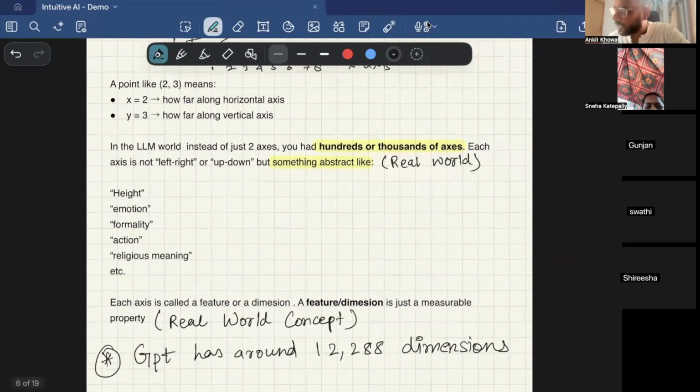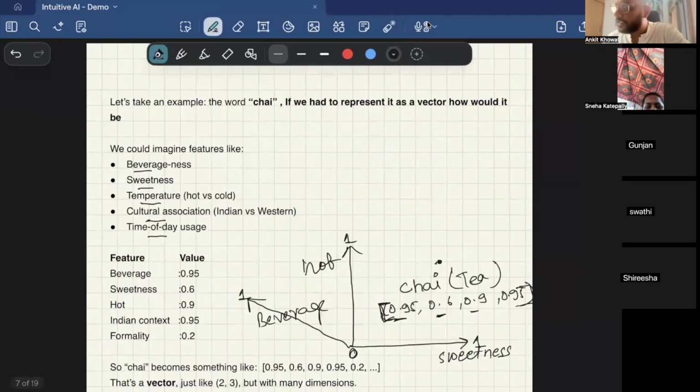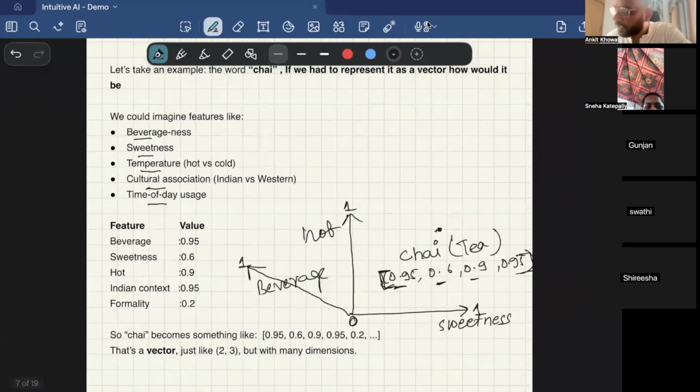I'll give you one more example so that it becomes very intuitive. Let's say we want to vectorize or represent tea in a vector space. How would we represent it? We cannot represent it in terms of X, Y, Z axes, because they are numerical terms, right? So what will be the axes in terms of the word tea?